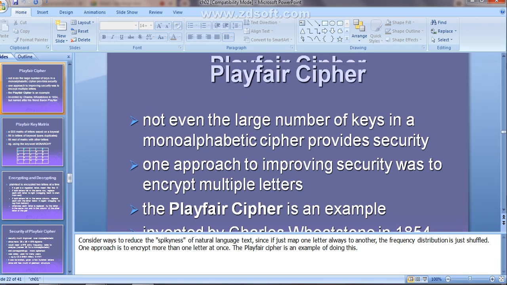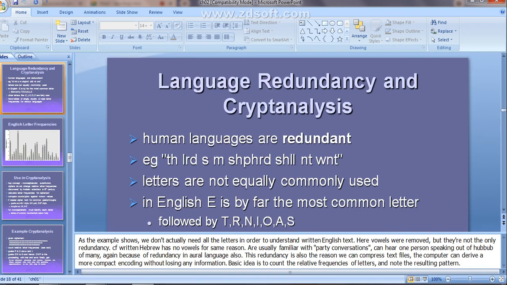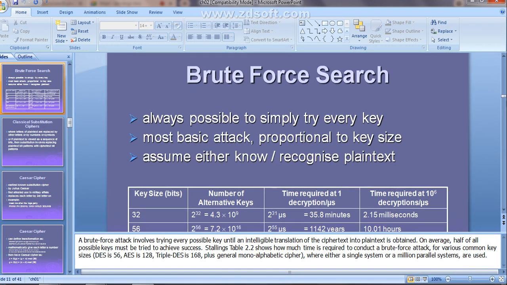Here what we did is we replaced a single letter with another letter using random keys. But still, by seeing the relative frequencies and the language characteristics of letters, they can get the plaintext. That is what the cryptanalyst will do.